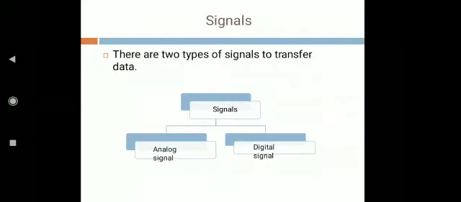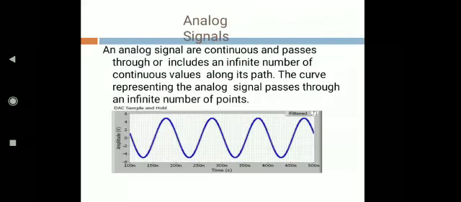So now the signals. A signal is a physical quantity which contains some information. It may be of two types, analog signal and digital signal. Graphically, this is the analog signal, and analog signals are continuous signals passing through an infinite number of continuous values along their path.